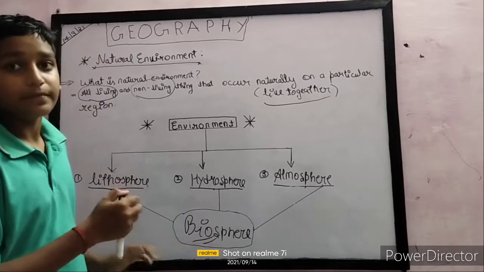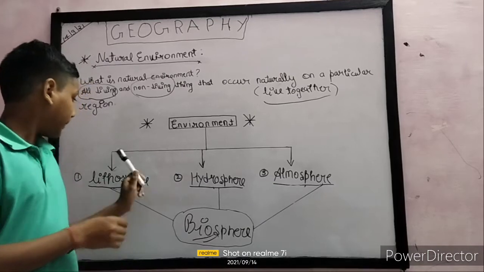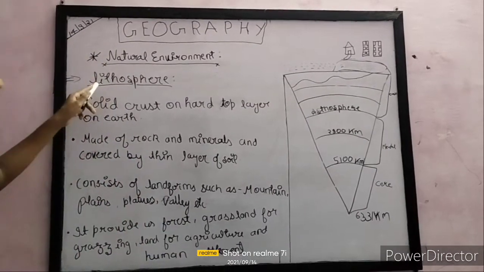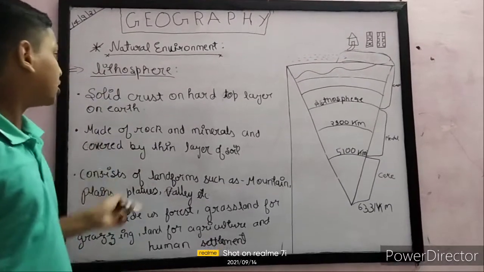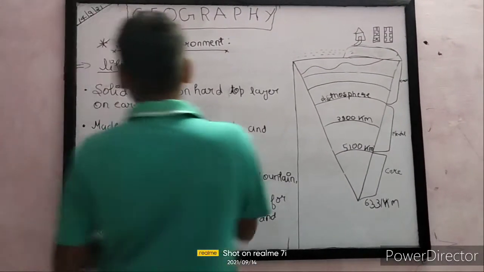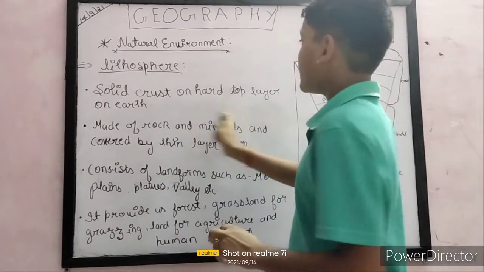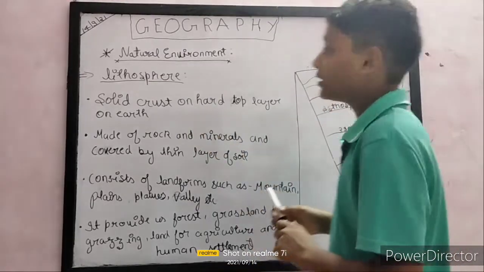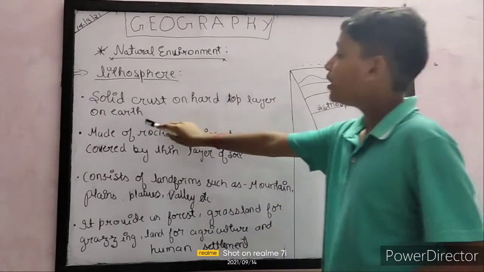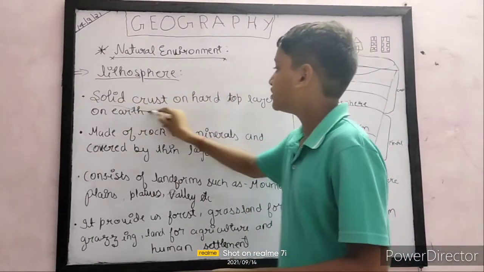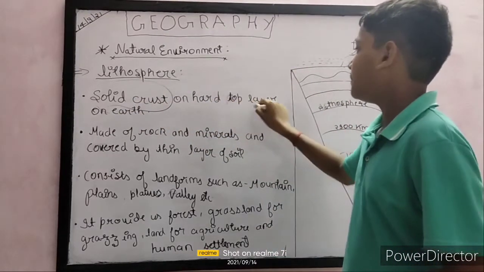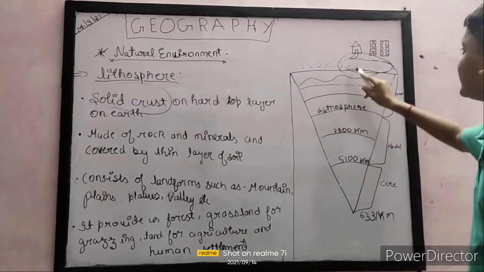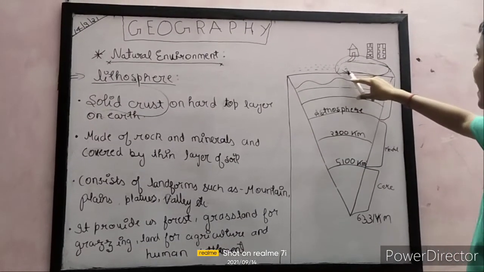So let's study more deeply about lithosphere. We have now listed the main topics of lithosphere. So let's read. The solid crust on the top layer of the earth. We live on the solid top layer of the earth. Lithosphere is situated on the solid crust, the hard top layer of earth, which means at this point we live.